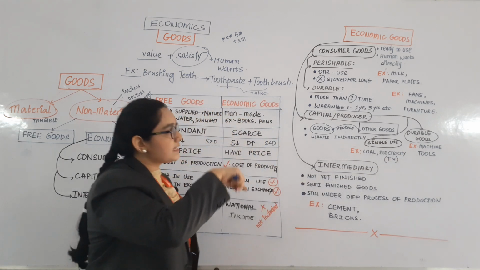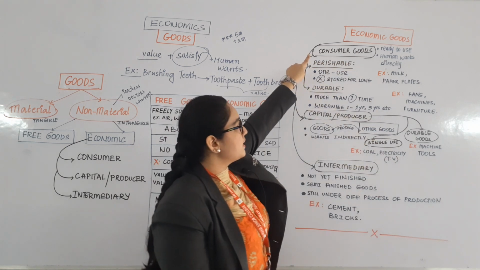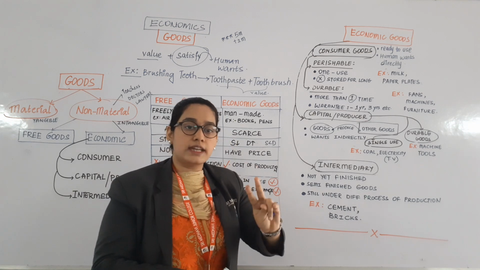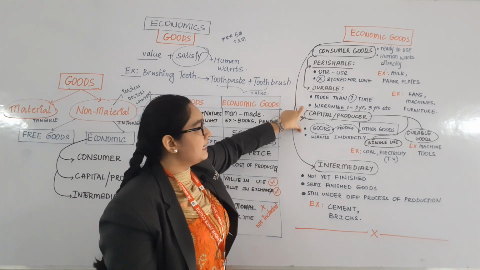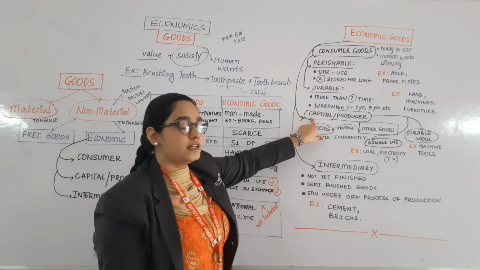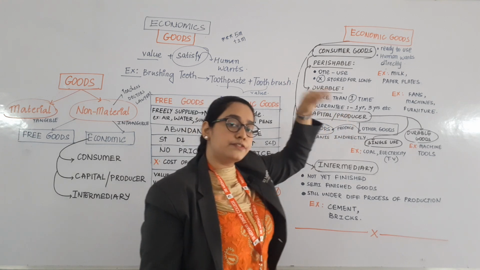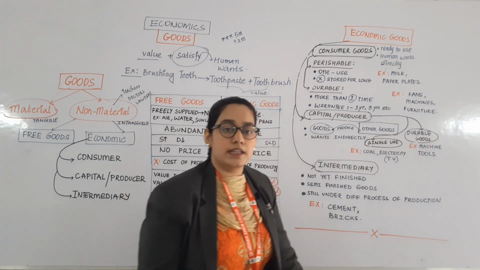From the start, economic goods are divided into three types. The first one is consumer goods, which is further divided into two types: perishable and durable. The second type is capital goods. These are also called producer goods. It is further divided into two types: single use and durable use.